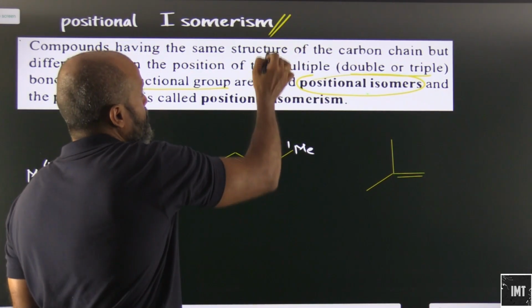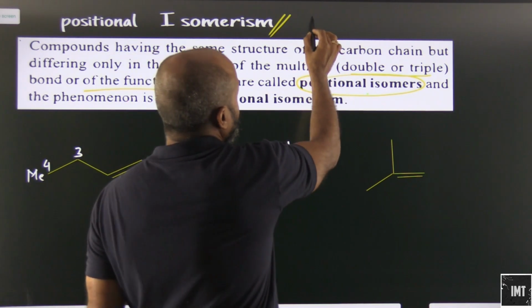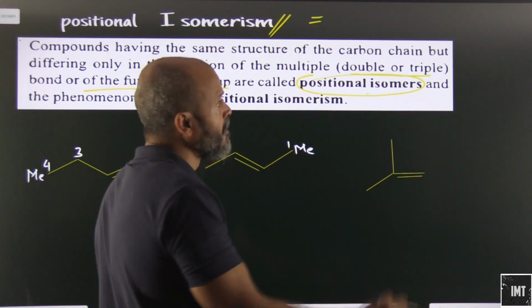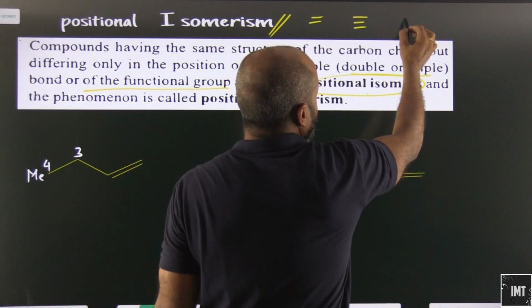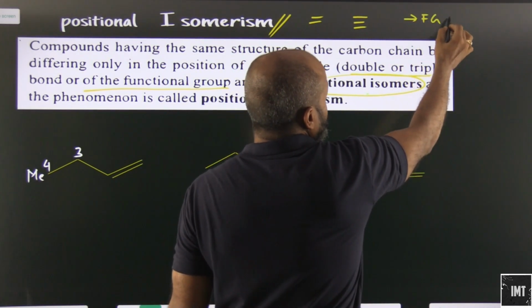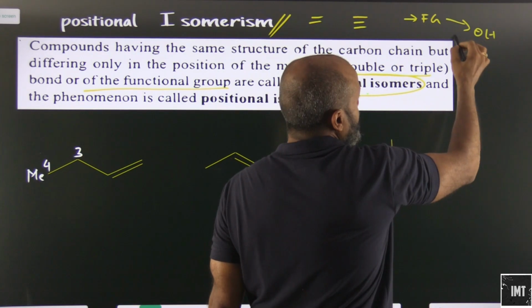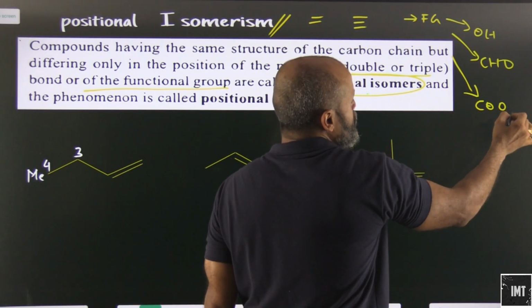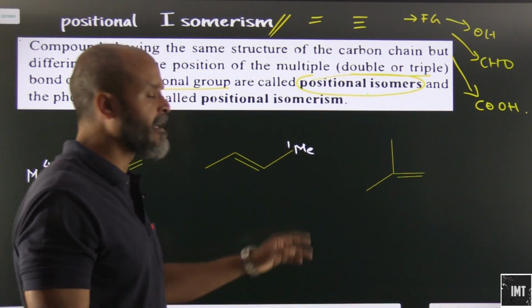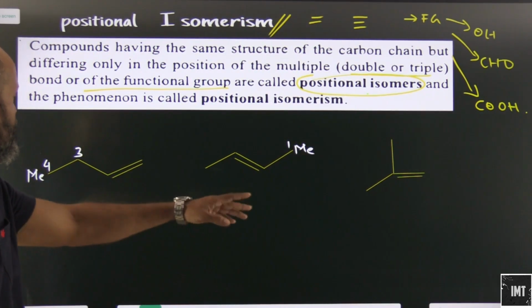So we have a difference in the position of the double bond, the triple bond, or the functional group, which can be an alcoholic group, an aldehyde group, a carboxylic acid group, and so on and so forth. We will clear our concepts on this based on examples.